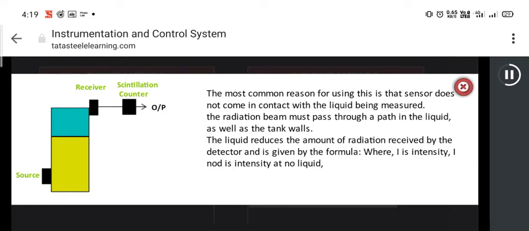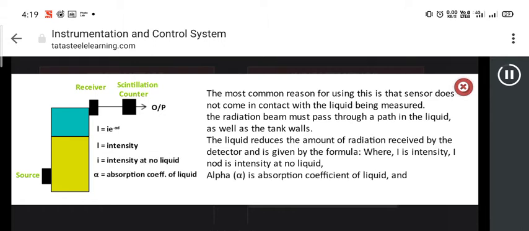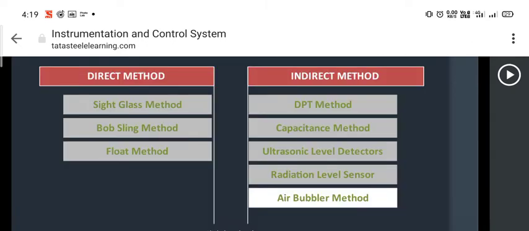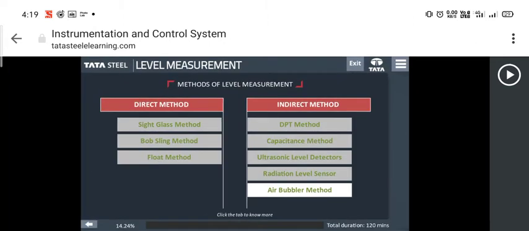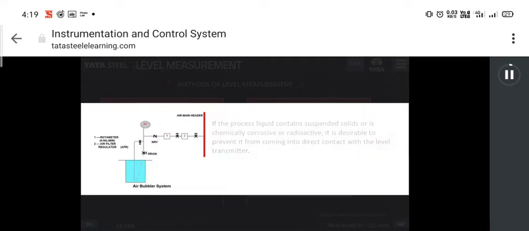The most common reason for using this is that the sensor does not come in contact with the liquid being measured. The radiation beam must pass through a path in the liquid as well as the tank walls. The liquid reduces the amount of radiation received by the detector and is given by the formula I equals I naught e to the power minus alpha D, where I is intensity, I naught is intensity with no liquid, alpha is the absorption coefficient of the liquid, and D is the thickness of the liquid.